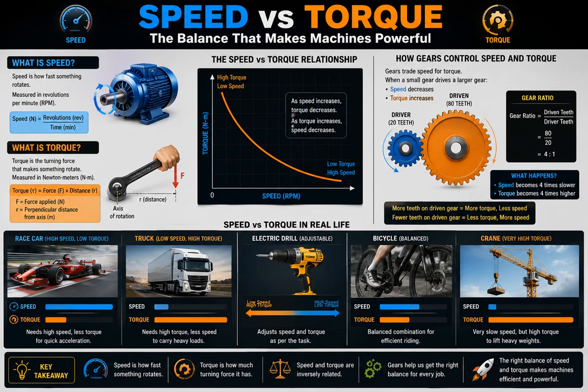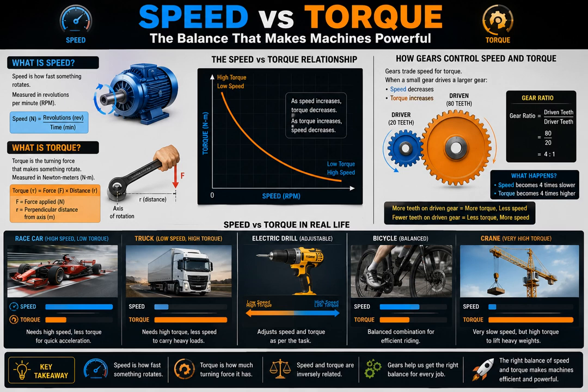Now look at the electric drill. Here we can adjust both the speed and the torque depending on the work. For drilling soft materials, high speed is useful. For tightening screws, high torque is needed.